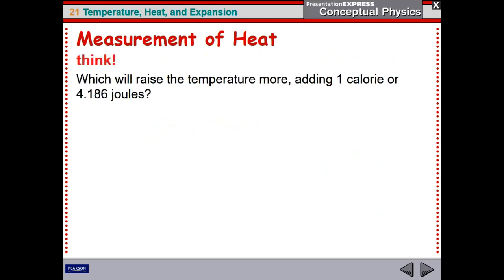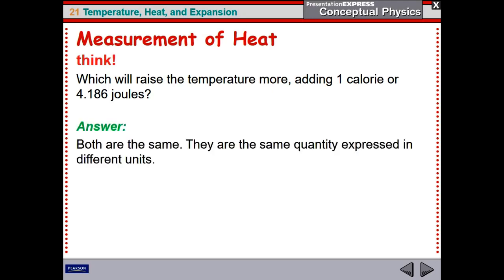Question: which will raise the temperature more, if you add 1 small calorie of heat or 4.186 joules of heat? What do you think? Of course, the answer is the same, because they are the same quantity. We just express them in different units.